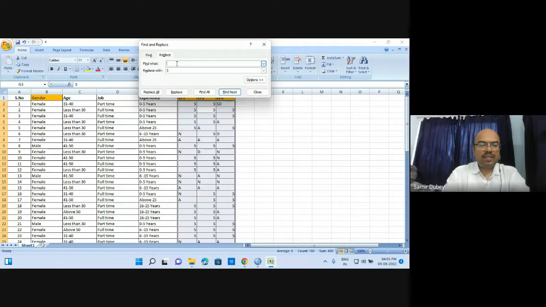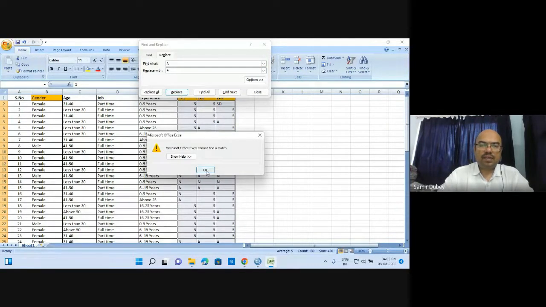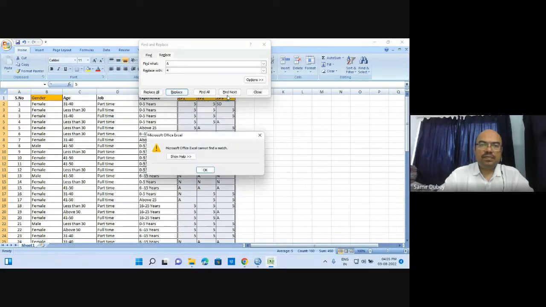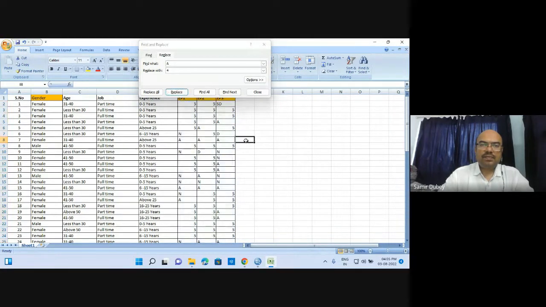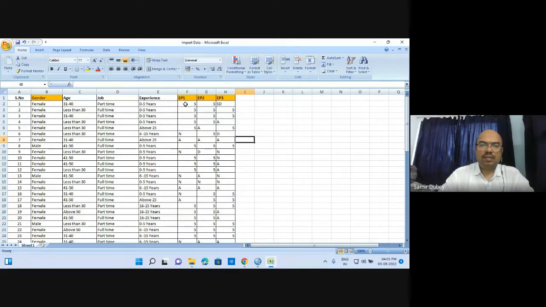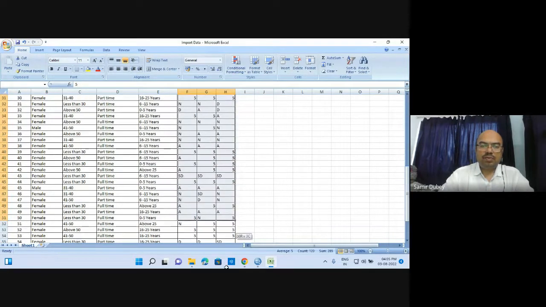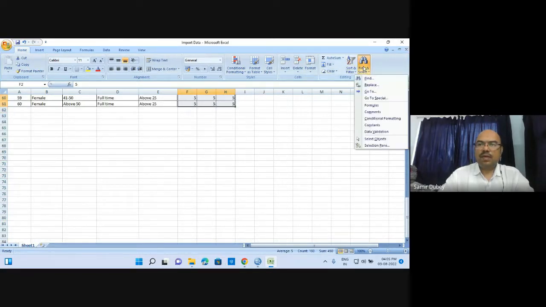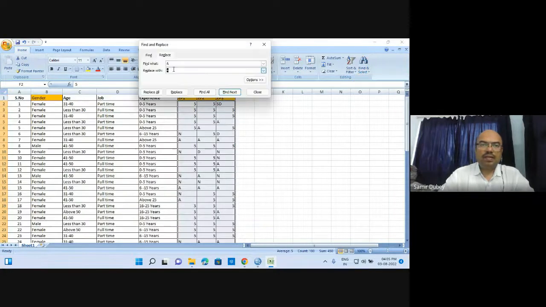Now let us replace agree with 4. Here it is 4. It does not find a match. Let us replace once again.